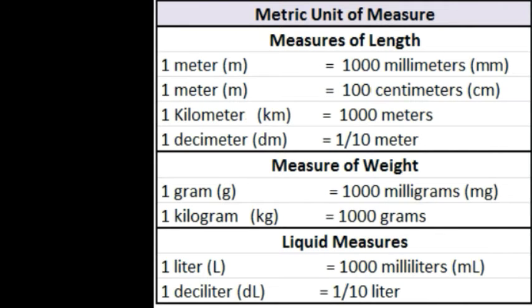Now this is the metric unit of measure. Measure of length: 1 meter equals 1000 millimeters, 1 meter equals 100 centimeters, 1 kilometer equals 1000 meters, 1 decimeter equals 1/10 meter. Now measure of weight: 1 gram equals 1000 milligrams, 1 kilogram equals 1000 grams. Then liquid measures: 1 liter equals 1000 milliliters and 1 deciliter equals 1/10 liter.